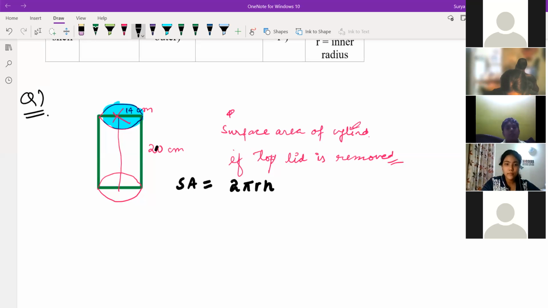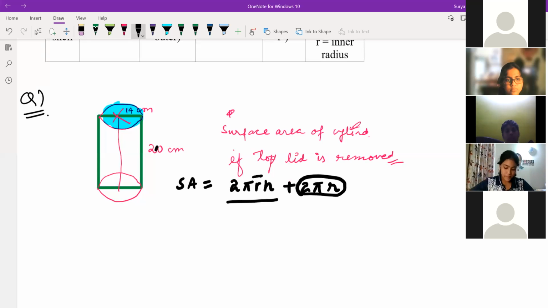So 2 pi r h is the CSA, and because you've removed the top lid, I'm adding the bottom area. But this is not the area of a circle. Do you know what is the area of a circle?